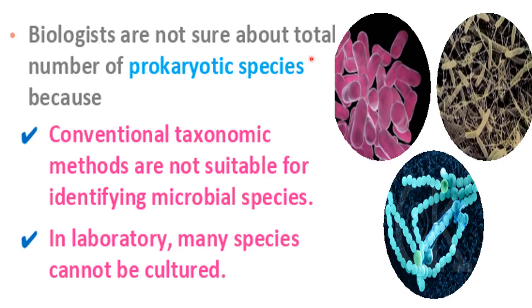Biologists are not sure about their total number because, first, conventional taxonomic methods are not suitable for identifying microbial species. Conventional taxonomic methods means the methods used for counting eukaryotic species. Those are not suitable for microbial species. Second, in the laboratory, many species cannot be cultured, and without culturing these bacterial species, it is not possible to count their number, right?